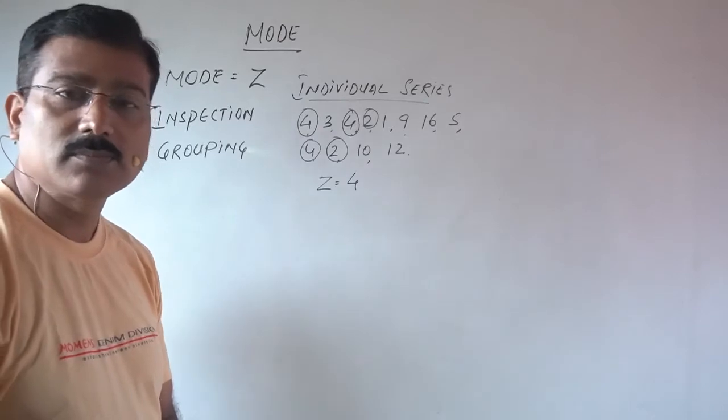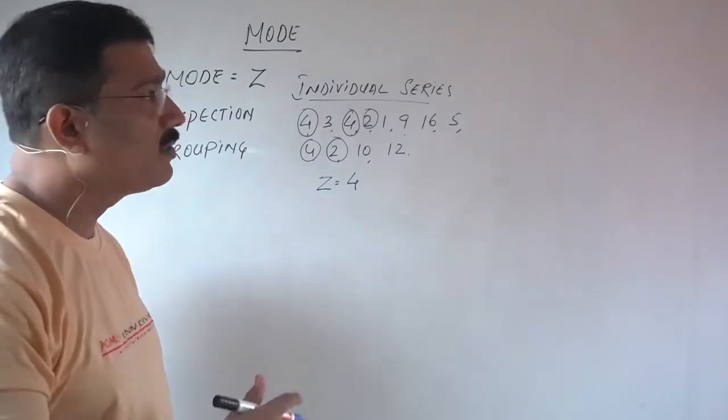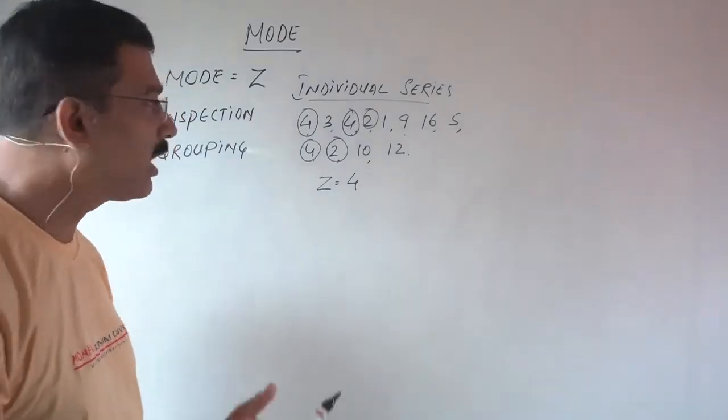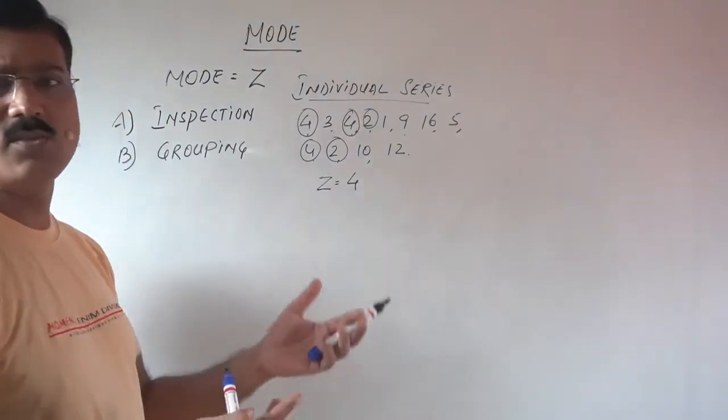Any problem? That value which is repeated more times will be called the mode. I think this is very simple.